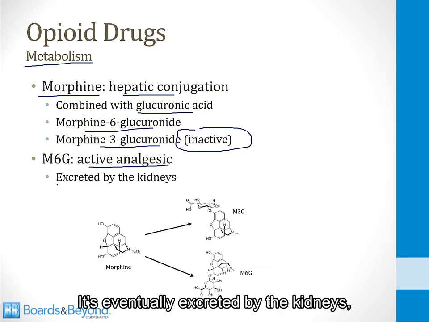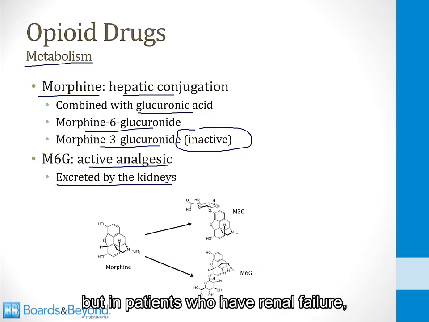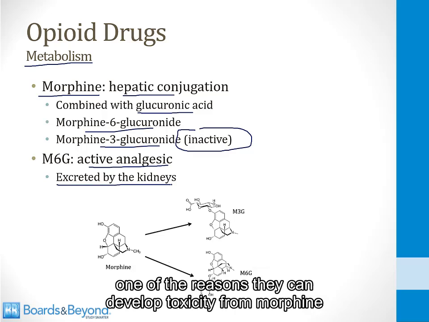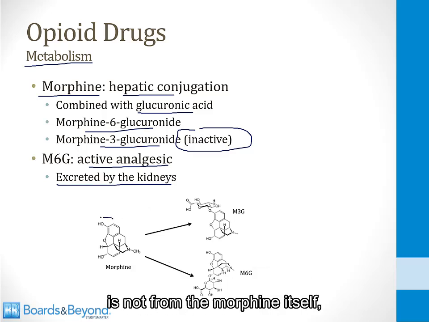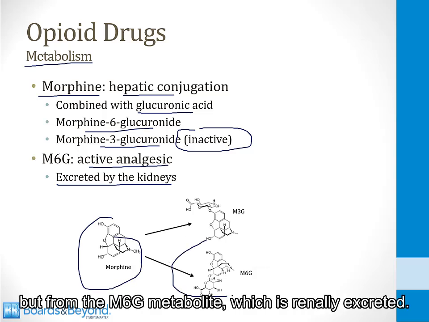It's eventually excreted by the kidneys, but in patients who have renal failure, one of the reasons they can develop toxicity from morphine is not from the morphine itself, but from the M6G metabolite, which is renally excreted.